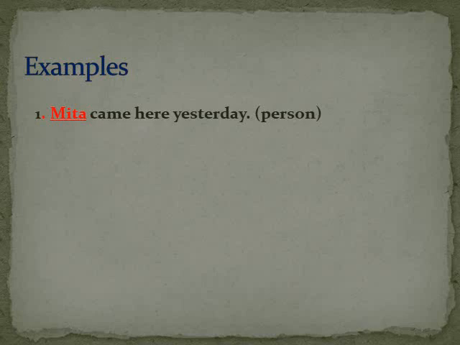So you will make the question in that way that this underlined word would be the subject. That means Mita came here yesterday. So you have to make the question in that way that Mita will be the answer. Who came here yesterday? Mita came here yesterday. So if you want to make it a question, then you have to ask using who. কে এসেছিল? Then the answer will be Mita. Okay, so you have to form the question in that way that the underlined word would be the answer. So the underlined word is a person.